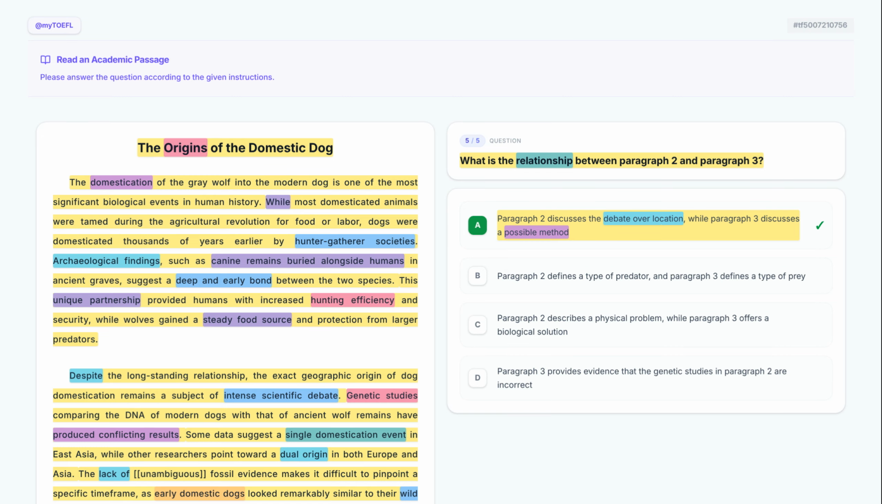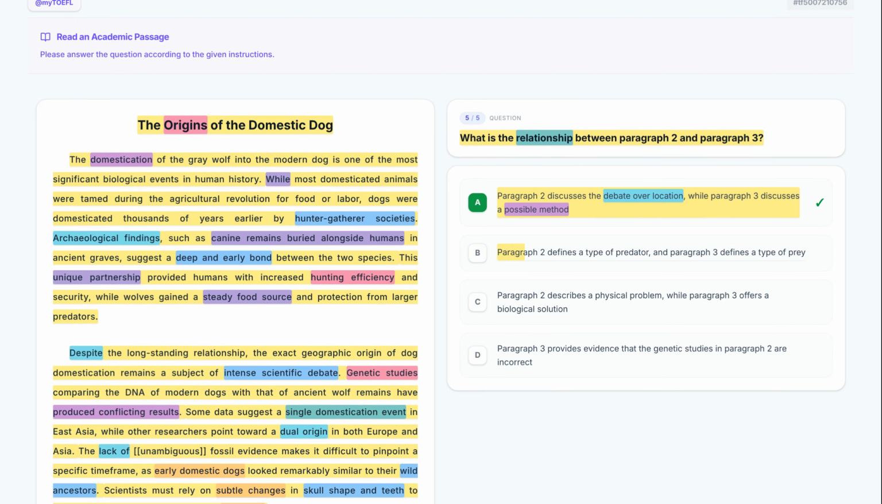Now let's examine option B. Paragraph 2 defines a type of predator, and paragraph 3 defines a type of prey. Option B claims they define predator and prey. While the wolf is called a dangerous predator, the text never defines humans or dogs as prey. This completely misrepresents the content of the paragraphs. Eliminate it.